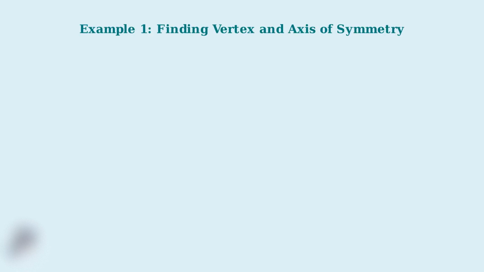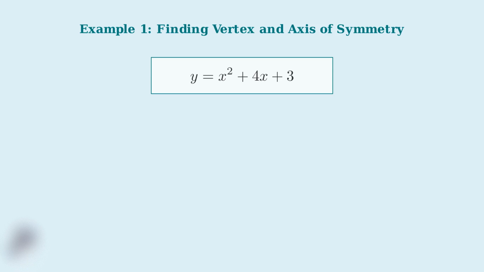Now we're ready to work through our first example. We'll find the vertex and axis of symmetry for a quadratic equation step by step. Here's our quadratic equation in standard form. We have y equals x squared plus 4x plus 3. Our goal is to find two things: the vertex coordinates and the equation of the axis of symmetry. Let me show you what we need to find.